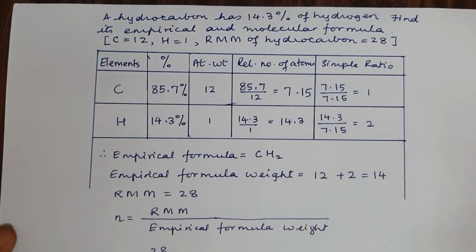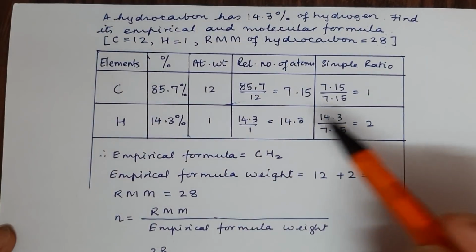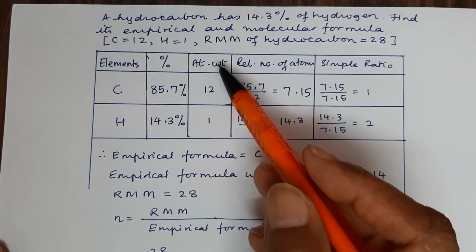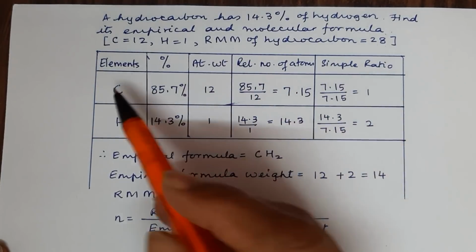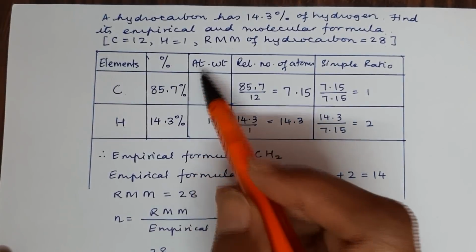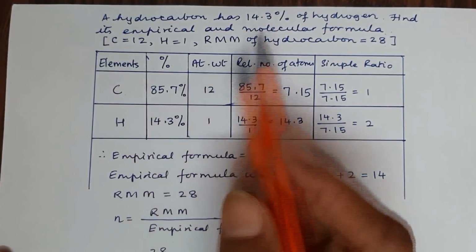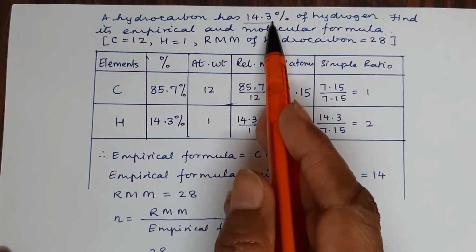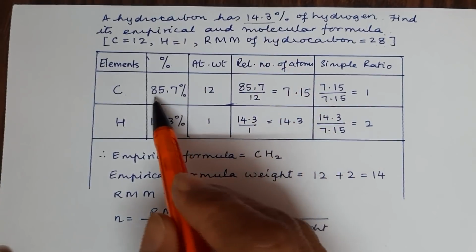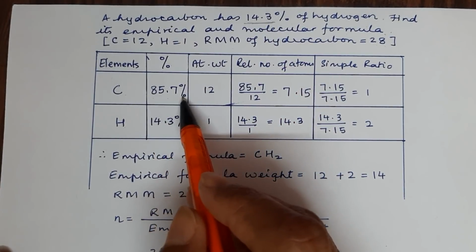Now when we have like this percentage composition, we have to find the empirical formula. We will make the columns like so. The first column is elements, so we write carbon, hydrogen. Percentages we write. Now hydrogen is 14.3, so we subtract 14.3 from 100, and that will give us 85.7% as